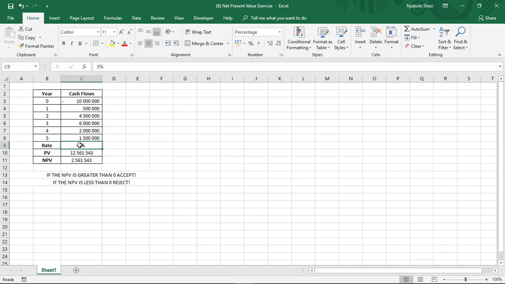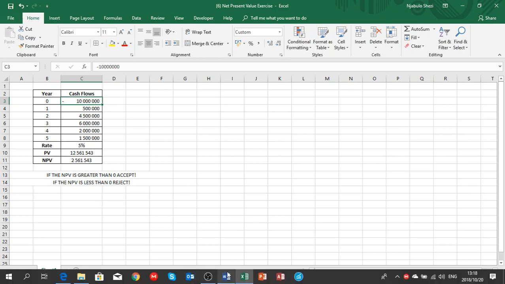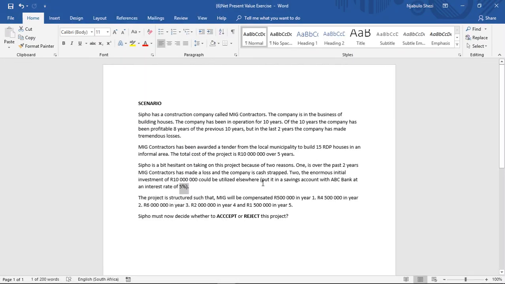If we didn't invest this 10 million rand into this project of building RDP houses as per the tender by the local municipality, if we didn't invest it into this project, we would have invested it with ABC Bank, right? Remember from the scenario, guys, we would have put it in a savings account with ABC Bank at an interest rate of 5%.